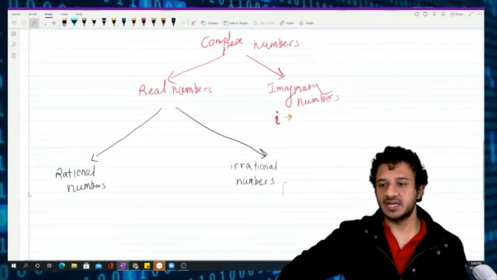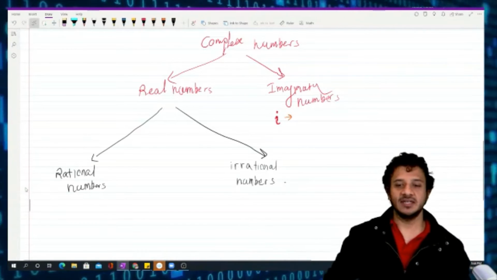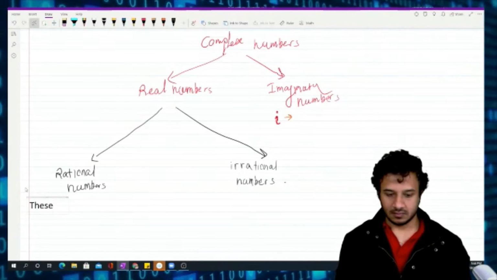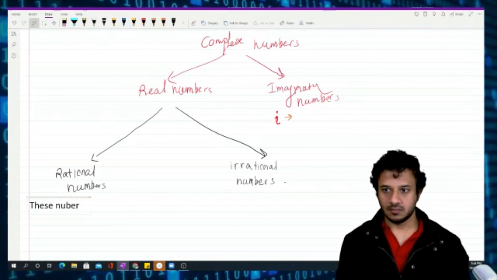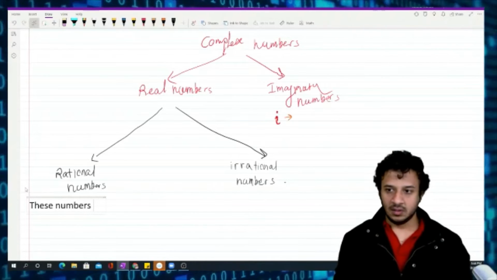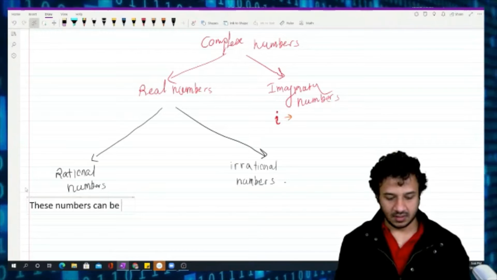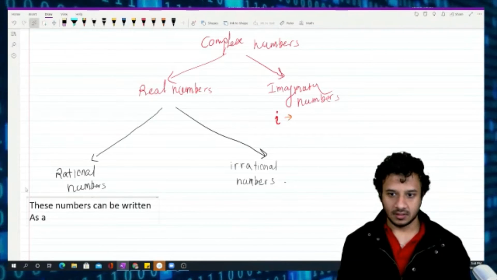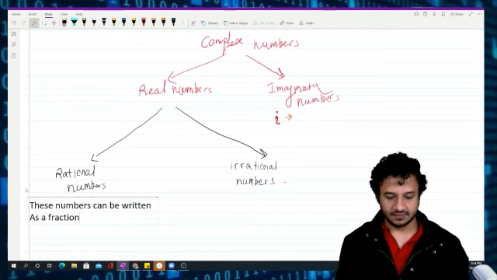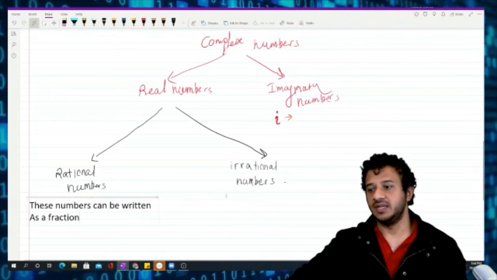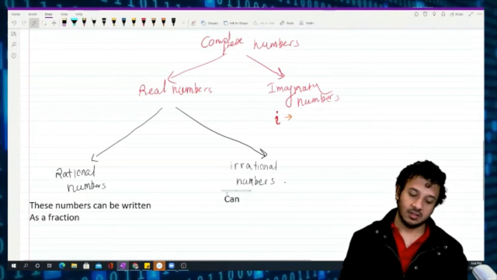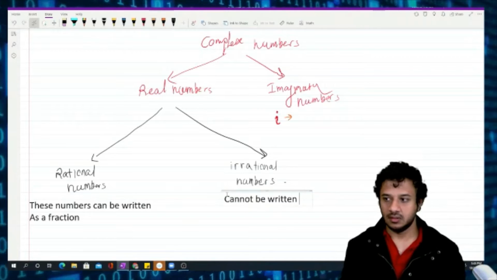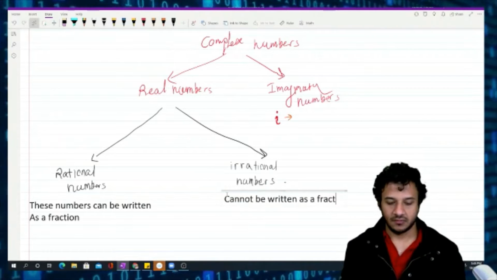In simple words, rational numbers are the numbers which can be written as a fraction. The irrational numbers cannot be written as a fraction.